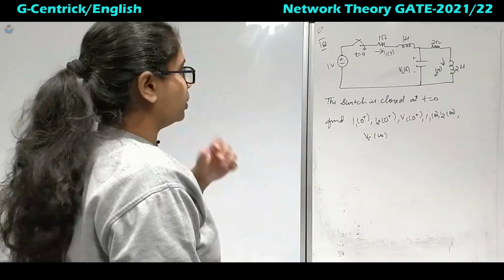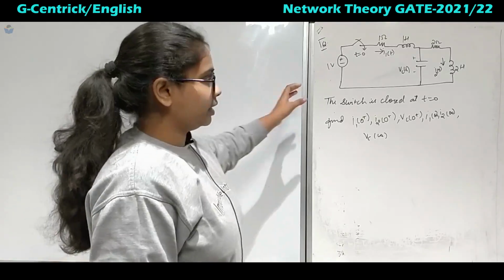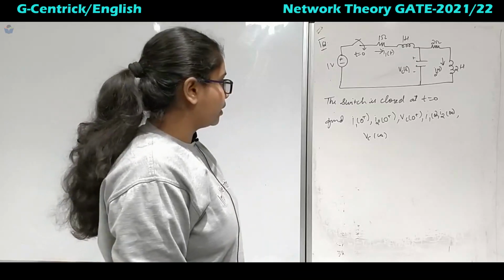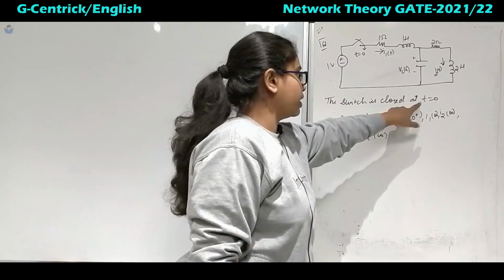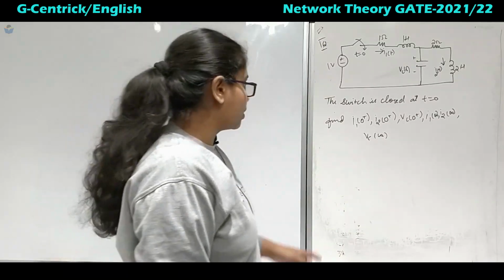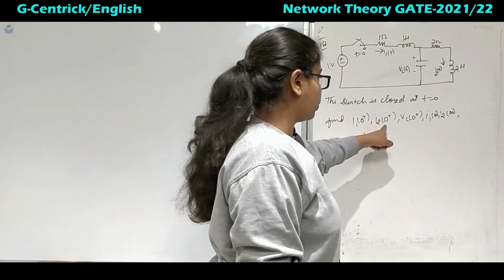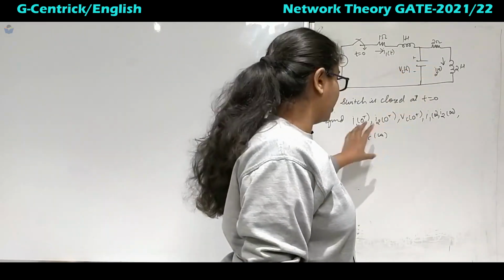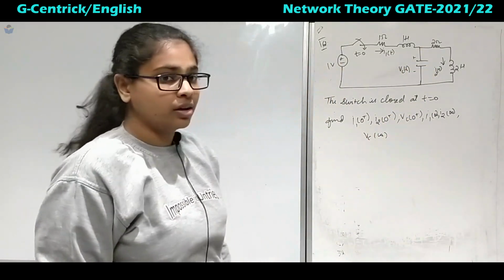Okay, coming to question number 167. So this is a first time circuit where we are seeing 2 loops, right? So now they have given the switch is closed at t equal to 0. So before that it was open for the long time. So what we have to find? The I of 0 plus, okay, I1 of t is here, I2 of t is there, but they have asked for all the specific values.